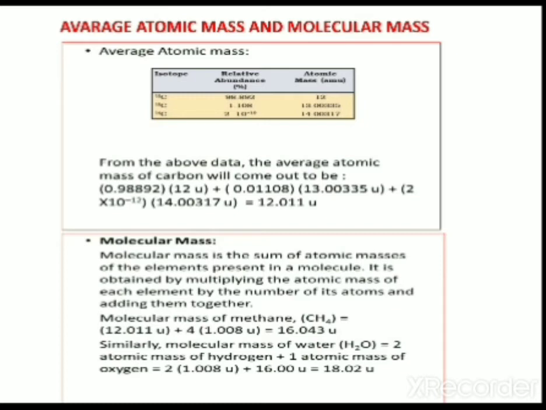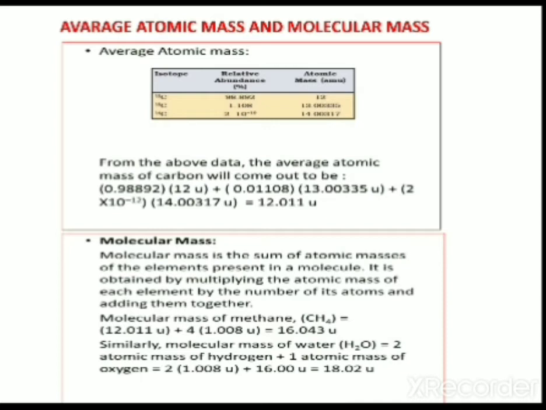This is the calculation method of average atomic mass. I will explain this once again. Average atomic mass is calculated by taking the isotopes, the relative abundance of the isotopes, and their atomic masses. These values will be given.